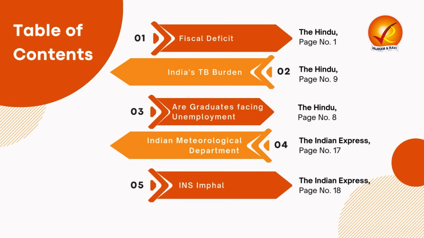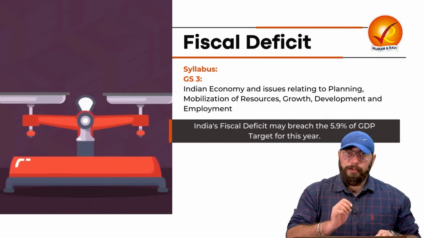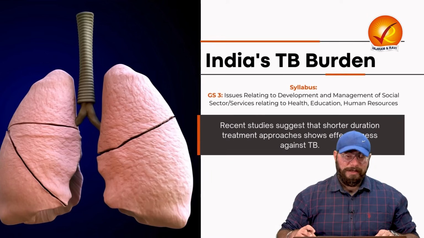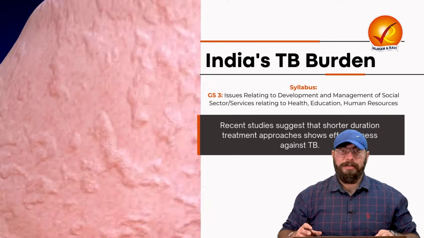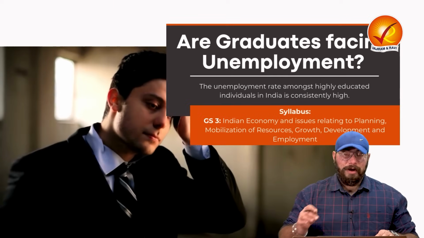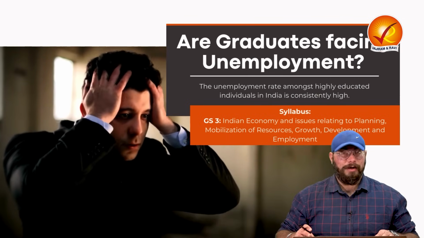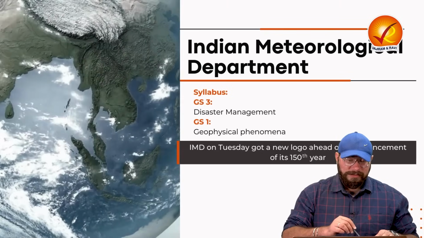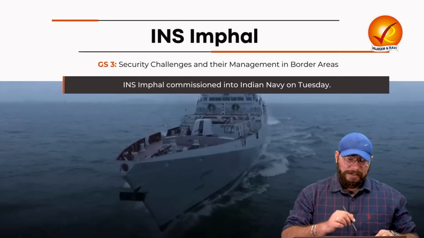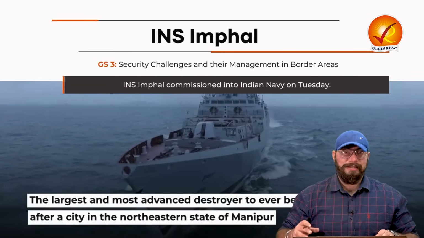Now, coming to the table of contents. The first topic which we are going to cover today is related to fiscal deficit. The second topic is related to India's TB burden, that is India's tuberculosis burden. The third topic is related to graduates in our country facing unemployment. The fourth topic is related to the Indian Meteorological Department, that is IMD. And last but not the least is related to INS Imphal.